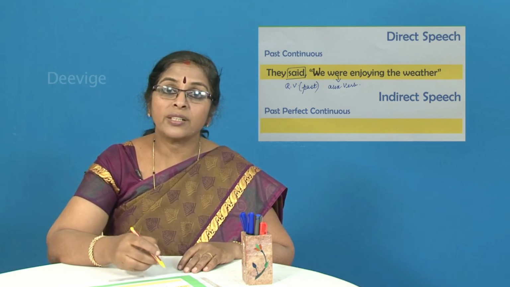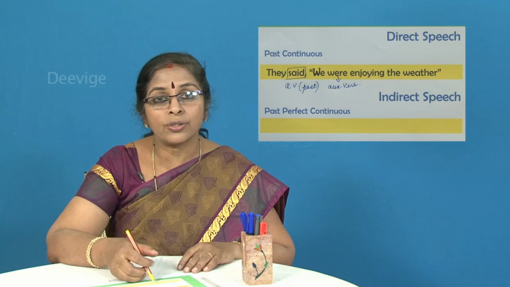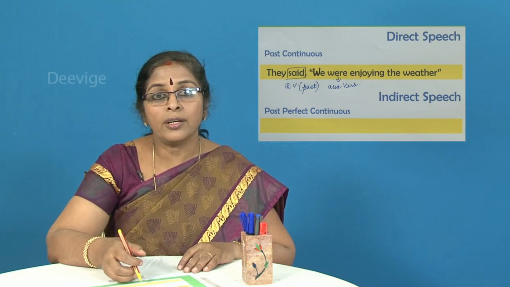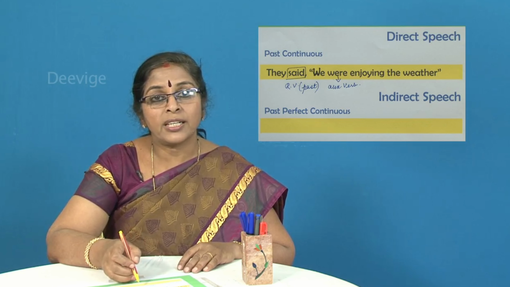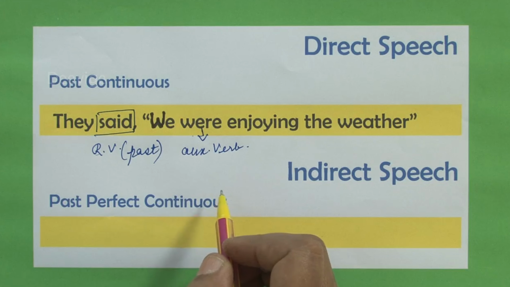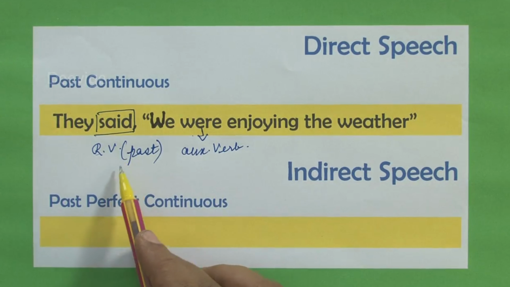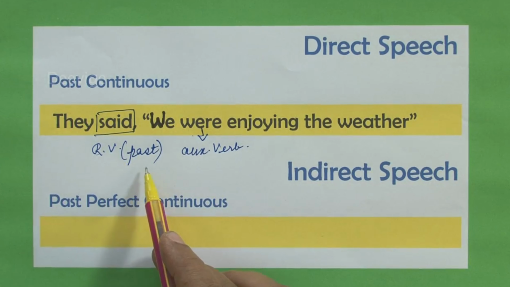Okay? So now that we have discussed the pronunciation of this word, shall we move on to how we can change this particular sentence from the direct to the indirect? Are you all ready, students? Said, as I said already, is the reporting verb which is in the past tense.